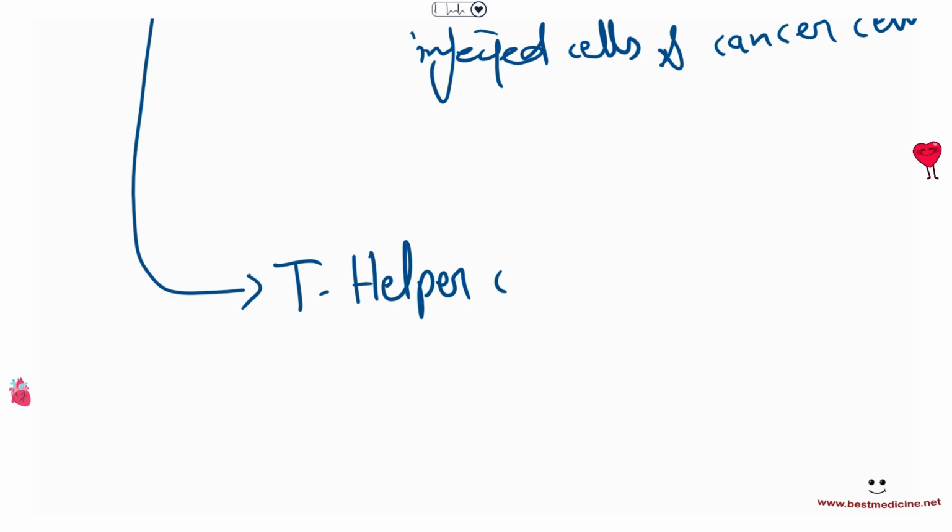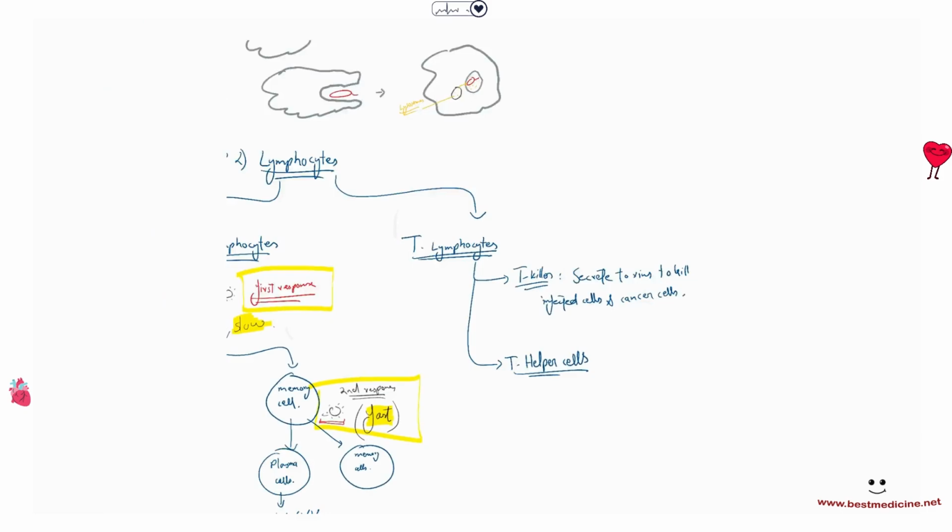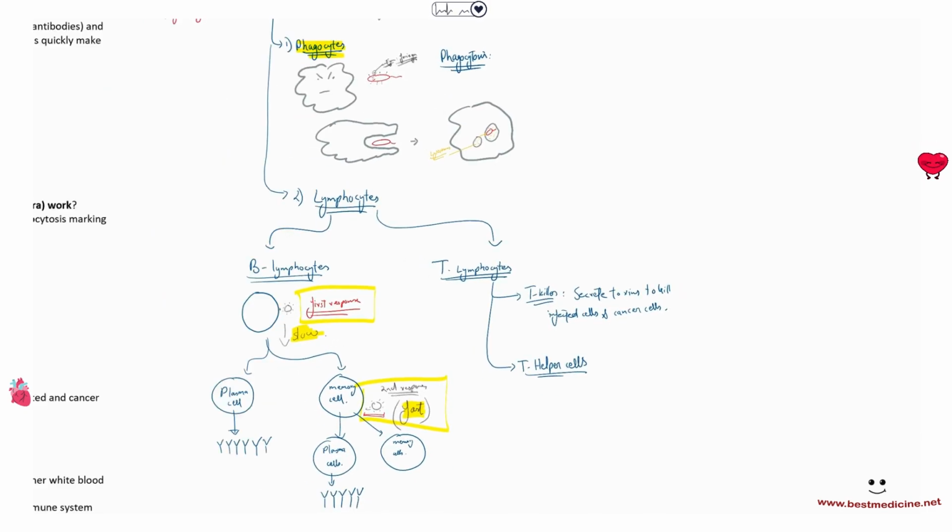T helper cells, they help regulate all the other white blood cells, okay? All the white blood cells that we see here, T helper cells regulate their activities. If you're ever sitting in a car and you see the traffic police, right? The traffic police is controlling where everything is going. Similarly, T helper cells, they help regulate the entire functions and activating, deactivating, stimulating different types of white blood cells. So T helper cells are influencing everything, all of immunity.